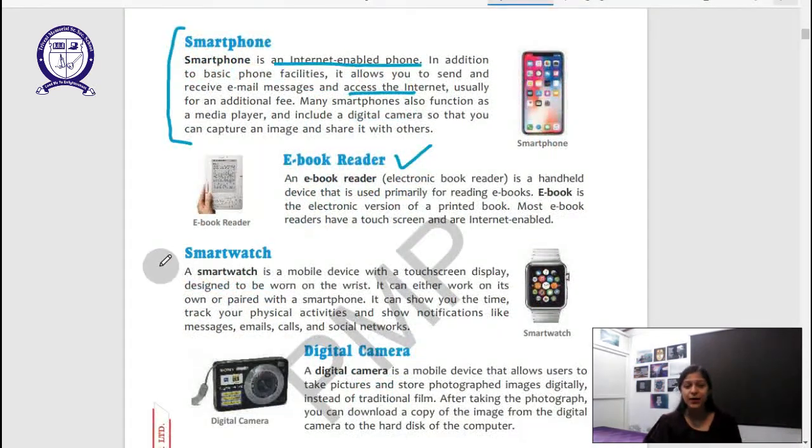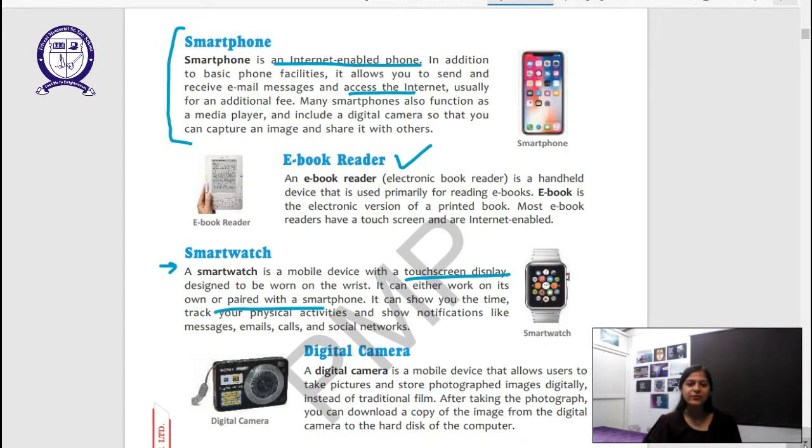Then we have a smartwatch. It is a mobile device with a touchscreen display designed to be worn on the wrist. It can either work on its own or be paired with a smartphone. It can show you the time, track your physical activities, and show notifications like messages, emails, calls, and social networks. So smartwatches are equally fun sorts of computers.